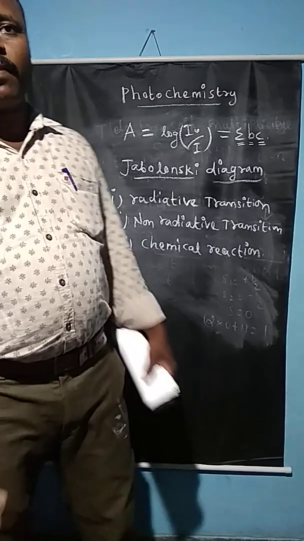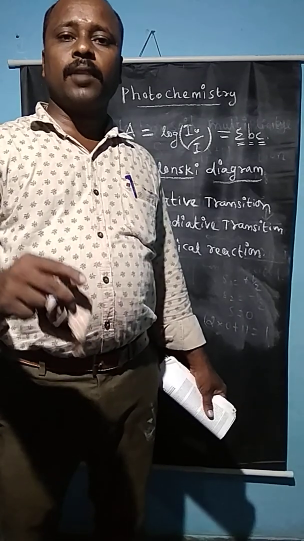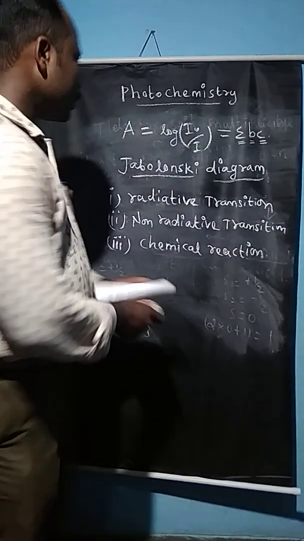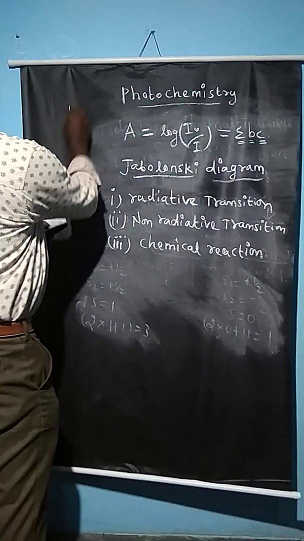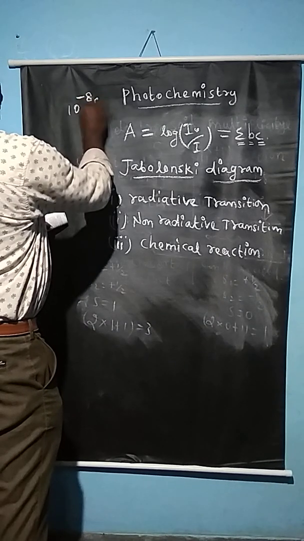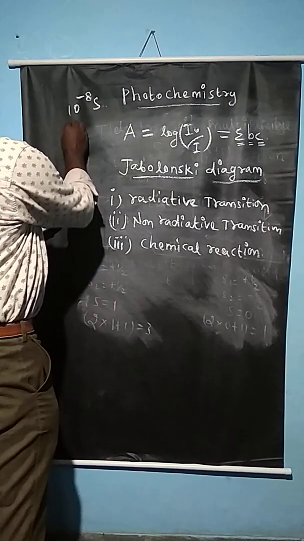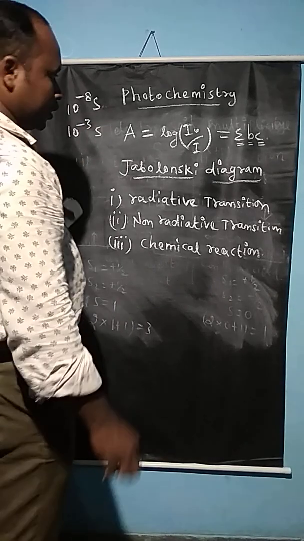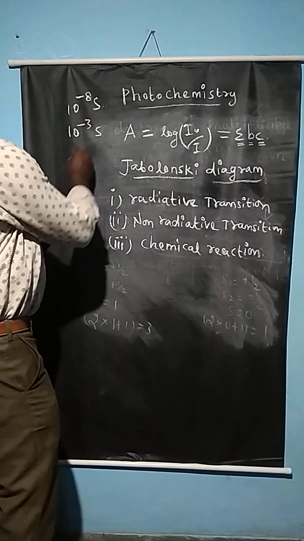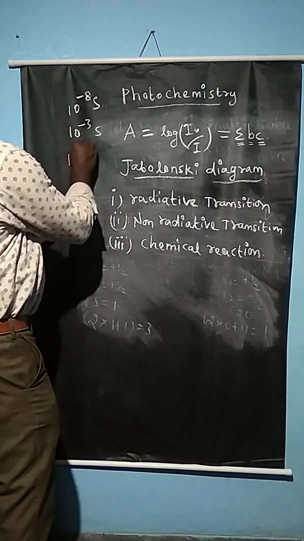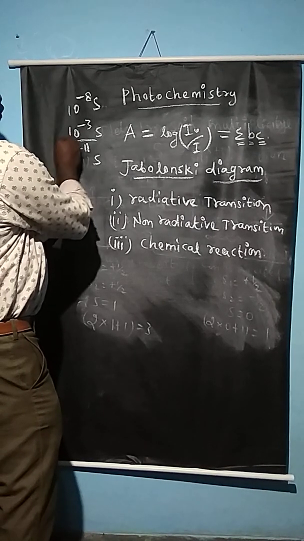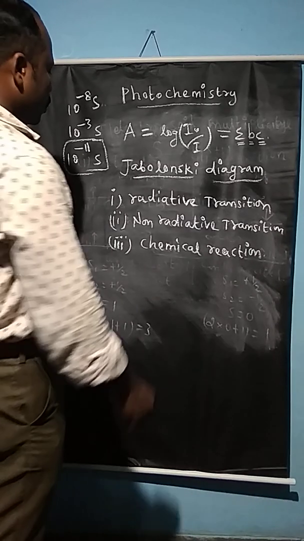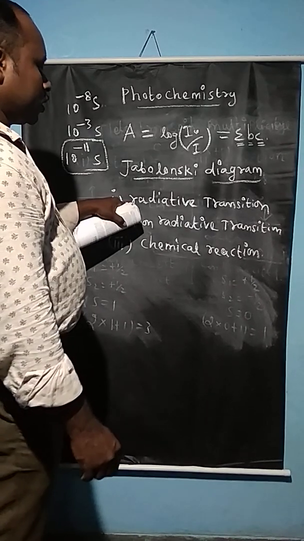So the energy levels of S1 and T1 are slightly different. It is 10 to the power minus 8 seconds for fluorescence and 10 to the power minus 3 seconds for phosphorescence. For the overall photophysical process, it is about 10 to the power minus 11 seconds. These are the radiative transitions.